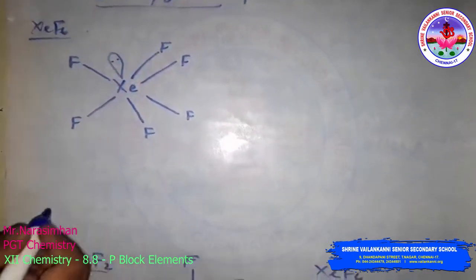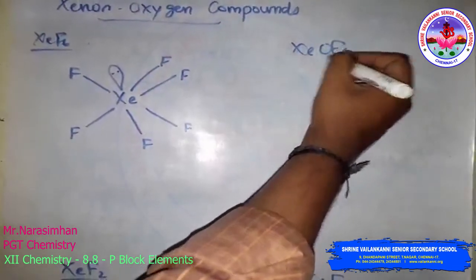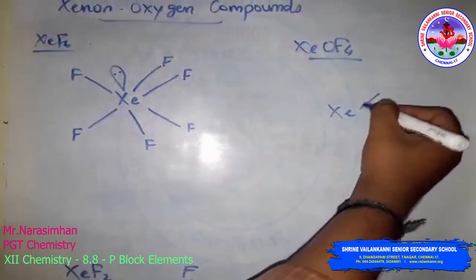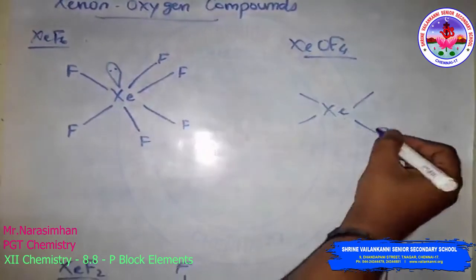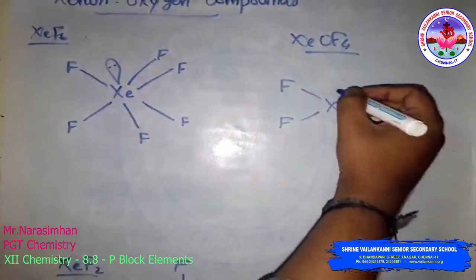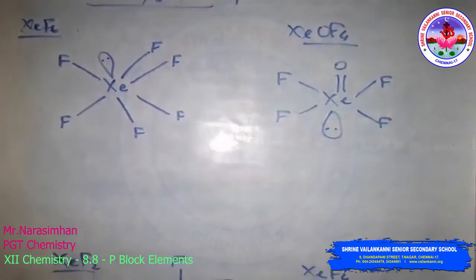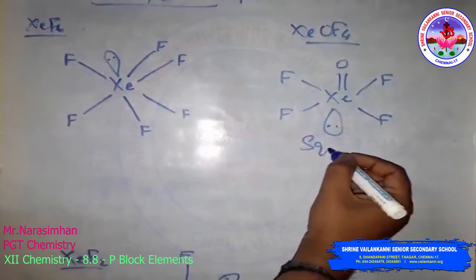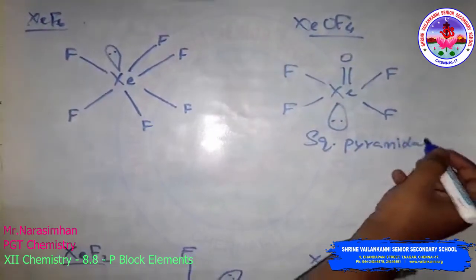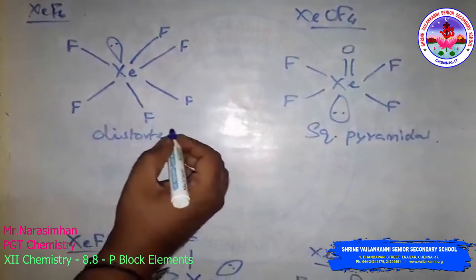And xenon oxytetrafluoride, XeOF4, has xenon, the fluorine atoms like this, and the one oxygen atom has a double bond, and a lone pair of electrons. This has a square pyramidal structure, and this is a distorted octahedral.